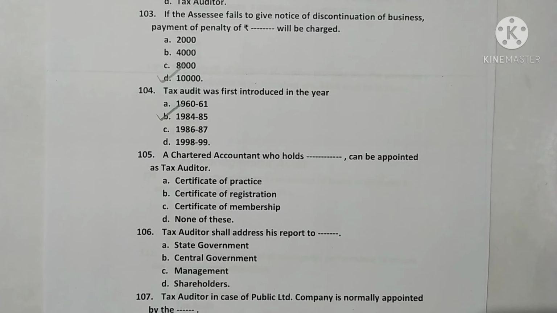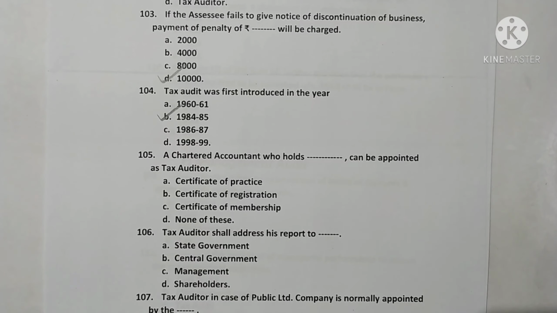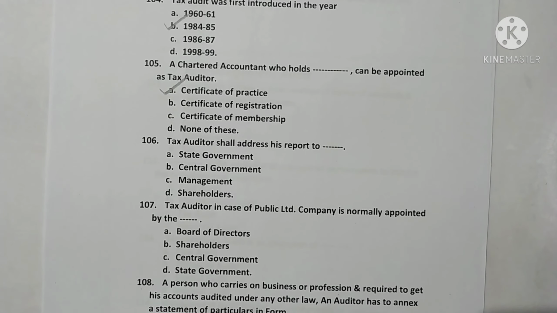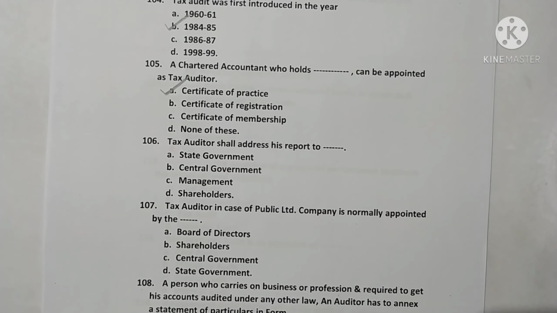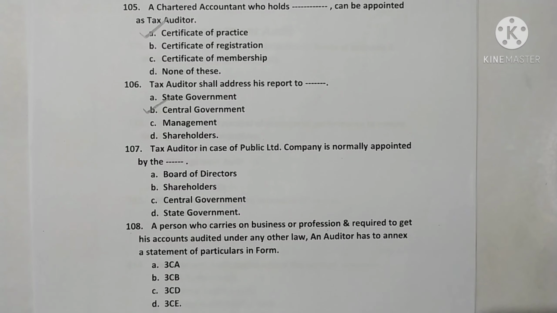Question 105. A chartered accountant who holds a dash can be appointed as a tax auditor. A certificate of practice is required. Here, option A is correct. The tax auditor shall address his reports to the central government. Here, option B is correct. Question 107. A tax auditor in case of a public company is normally appointed by the board of directors. Option A is correct.